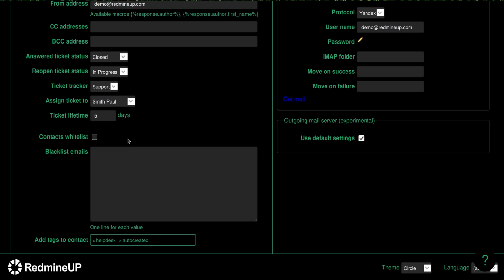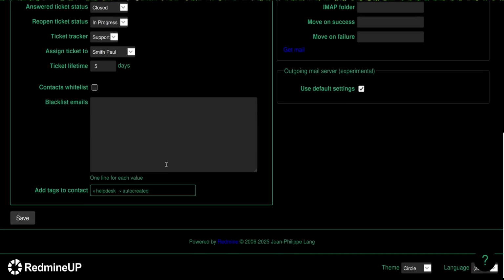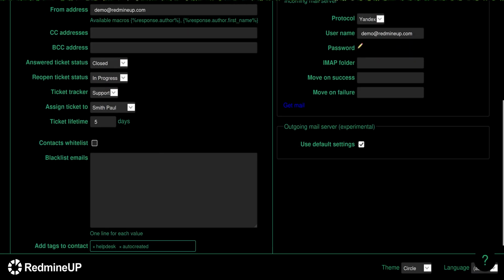So the idea of this is, if there is some very old ticket, for example a 6-month-old or 1-year-old ticket, and a client replies, and it goes into the same ticket discussion, then the support agent could miss it in some way. That's why a new ticket is opened after this time. So this is the idea. Alright, let's test and see how it will work.